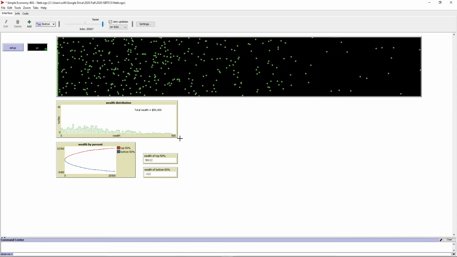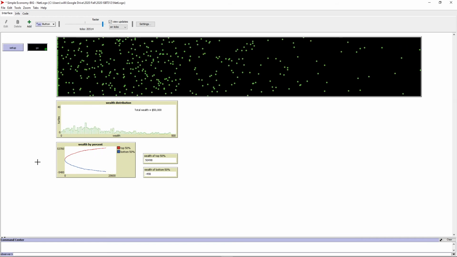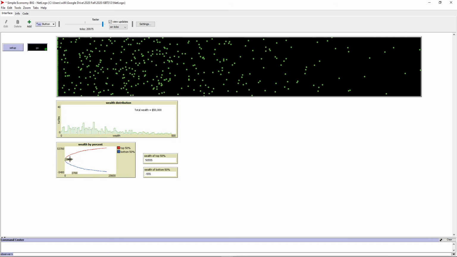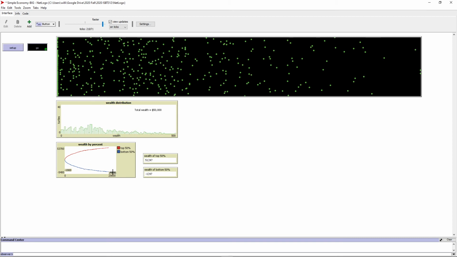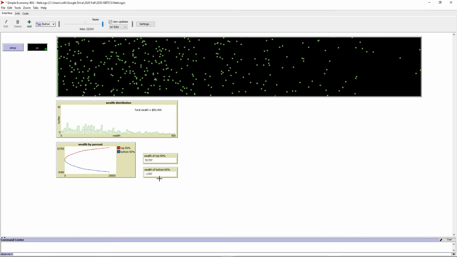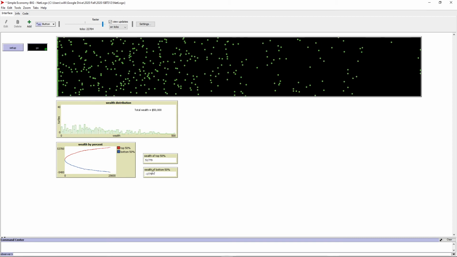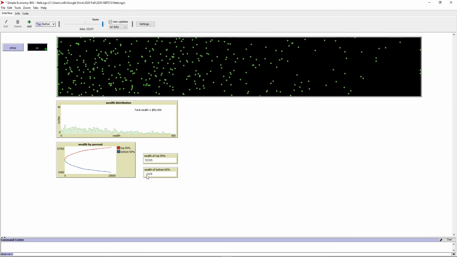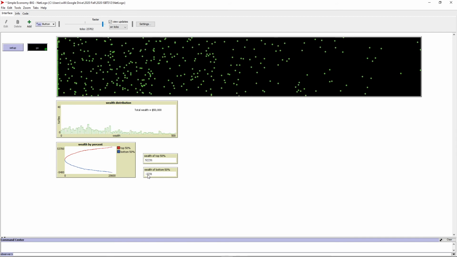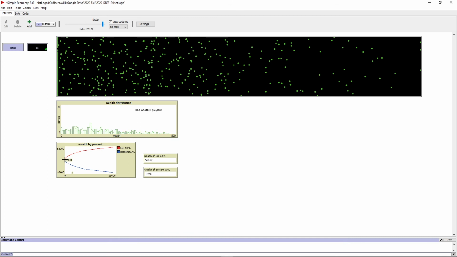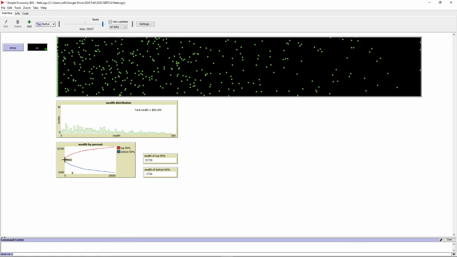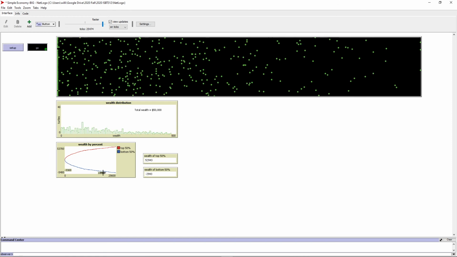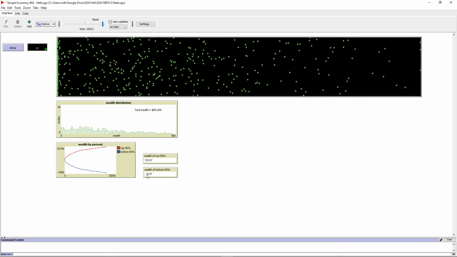Now we have three. It turns out that, again, we didn't solve this issue of the top 50% getting richer and the bottom getting poorer. But, oh, by the way, we didn't do anything. We made it worse. Look at this guy. The wealth of the bottom 50% is now negative 2,000. So the wealth of half of our world, the residents, the agents of the world, are in debt. They have no wealth.